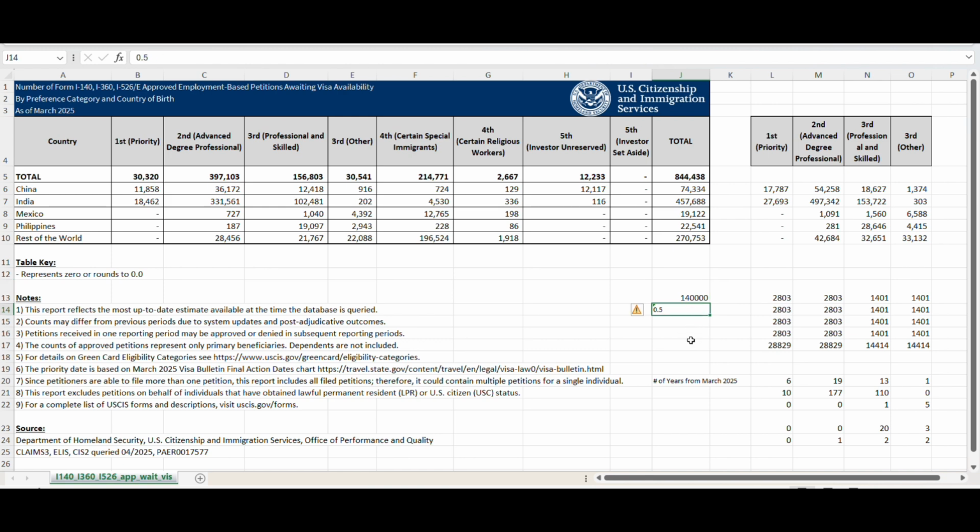The next number you are seeing is 0.5, 0.5. It's a split for EB3 and EB3 other workers. Why did I do that? Because we do not know how the split works there. Right now, there is a 28.6% overall worldwide allocation for the EB3 category, and that 28.6% is shared between skilled workers, professionals, and other workers. I'm considering skilled and professional on one side and other workers on the other side, and giving a split between them.